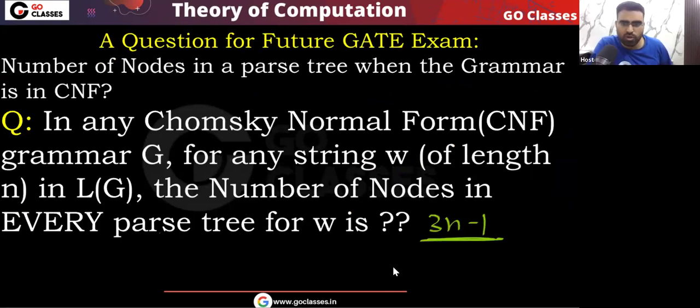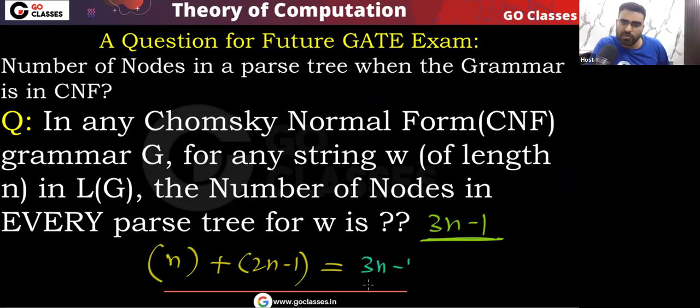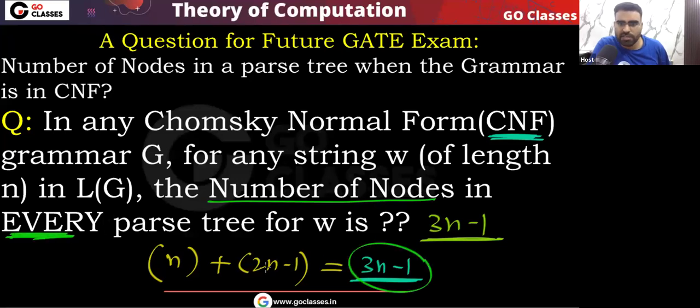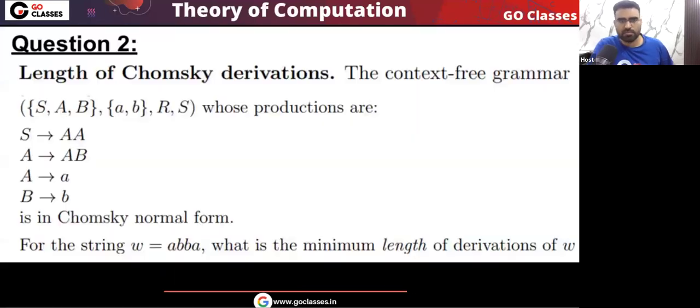Why 3n minus 1? Because n nodes will be the leaves, plus 2n minus 1, these are the internal nodes. So finally your answer will be 3n minus 1. So remember, in Chomsky normal form, whatever parse tree you take, the total number of nodes in every parse tree will be 3n minus 1. Okay, I hope you understood.